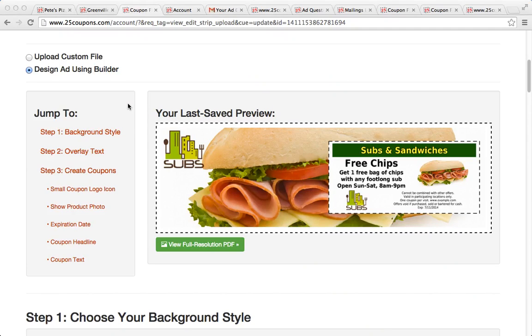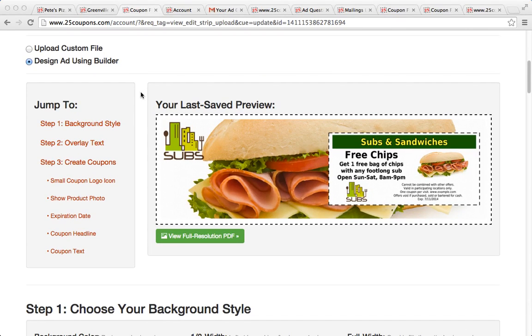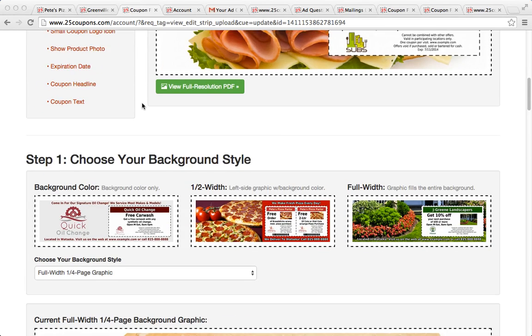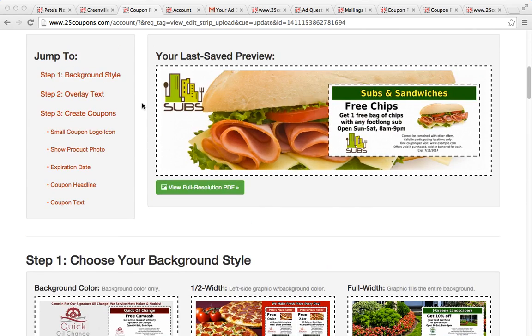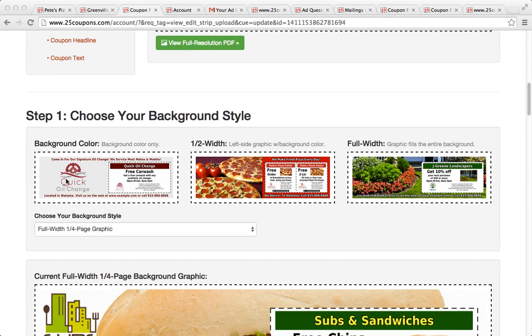This video is going to cover the ad builder. So this applies just to the 11 by 17, and depending on the size of ad you picked, if it's a quarter page or half a page, it's going to give you the dimensions that you need. So the first choice that we have is we choose our background style. We can do just a plain colored background, or we can do a half page or a half width background, which is just a background image.